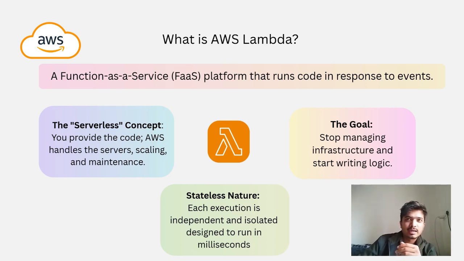For example, take an S3 bucket: if you upload an image to that bucket, that is counted as a trigger, and the Lambda function connected to it gets triggered, and the task is done according to the code inside that function. Now let's get into the features of Lambda, which is serverless.